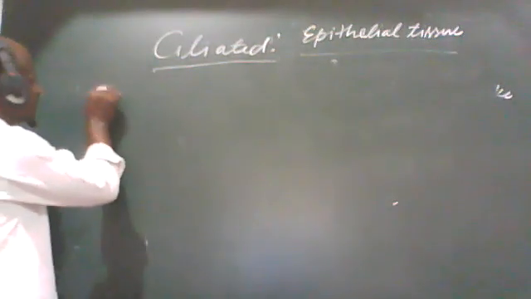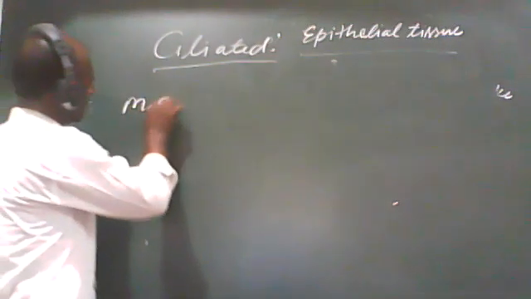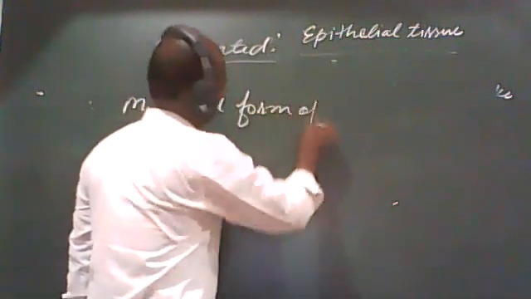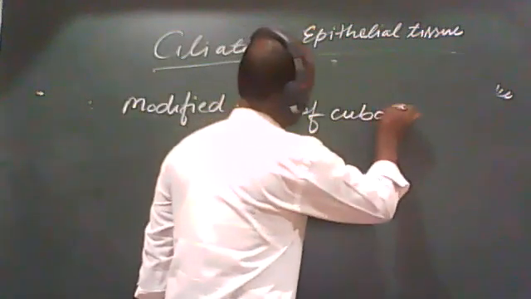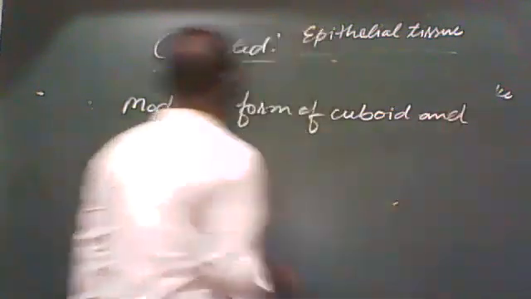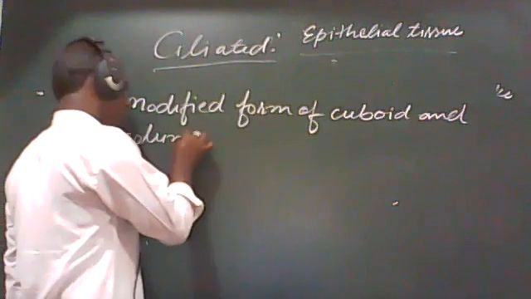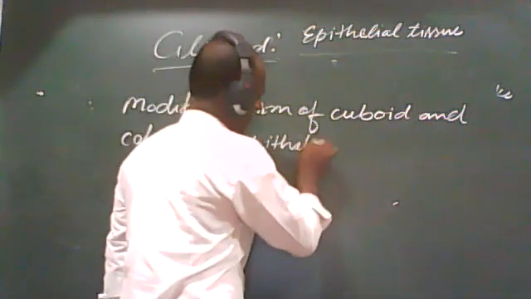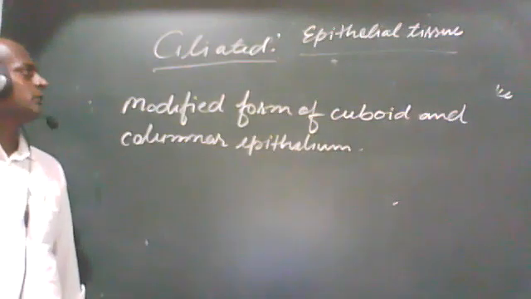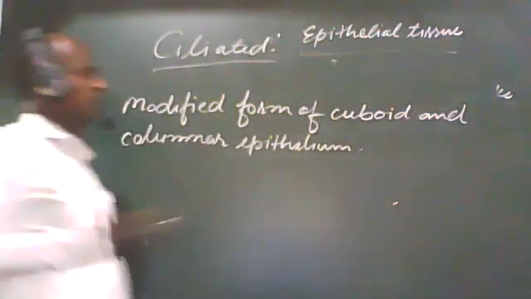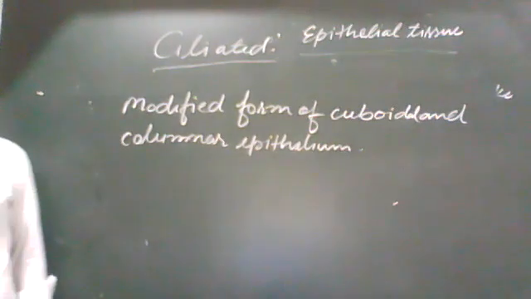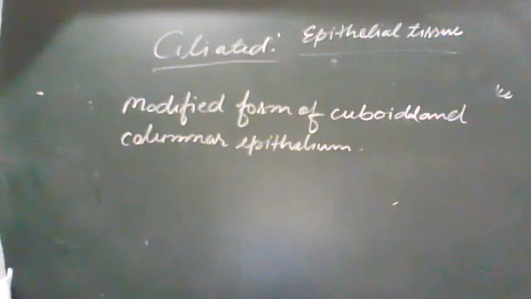These ciliated epithelial tissues are modified forms of cuboidal and columnar epithelium, and it has a cilia-like structure.